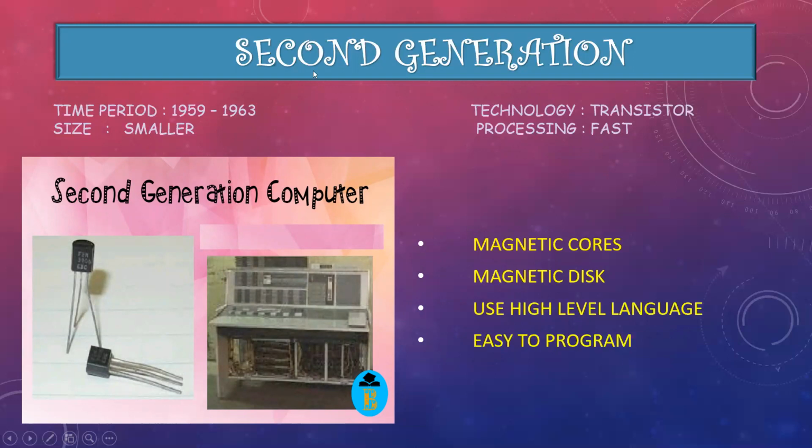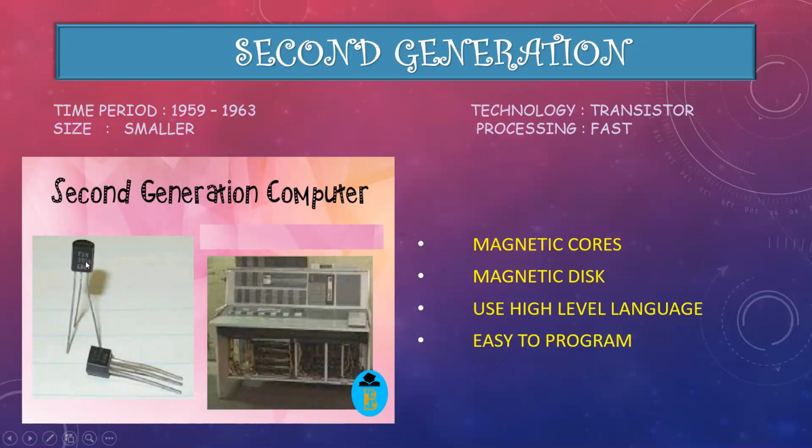That means in the second generation computer, after only four years, there is a change. In this period, the technology becomes transistor. In the previous first generation, what was our technology? Vacuum tube. Now the vacuum tube changes into a transistor.